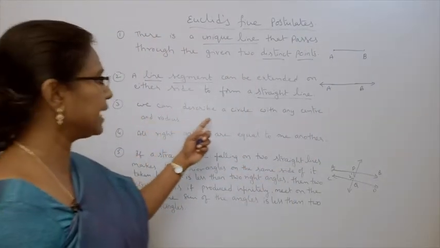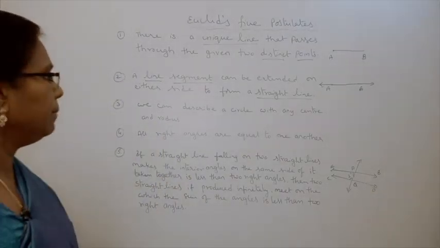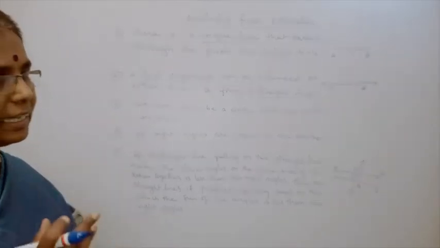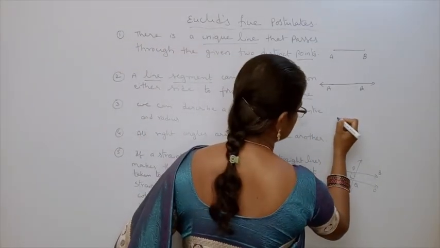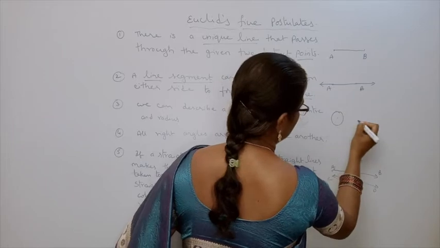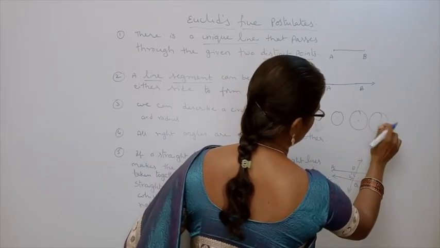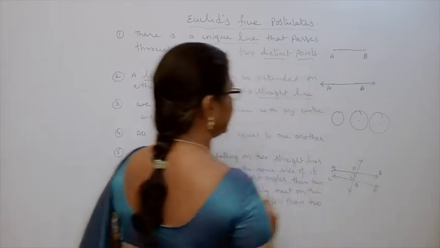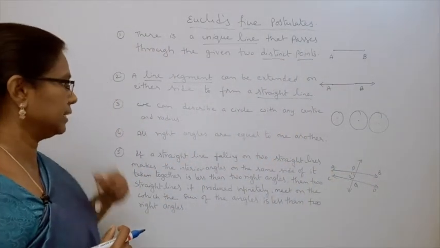Next one. We can describe a circle with any center and any radius. Means you can draw the circle at any center and at any radius. Suppose 3 centimeter we can draw, 4 centimeter we can draw, 5 centimeter we can draw. Like that, any radius and any center we can draw circles.